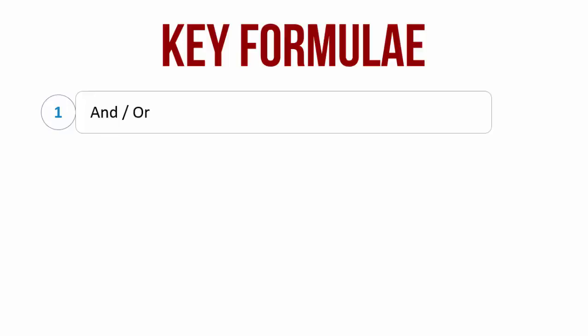That is, I have two events. One is that I am picking up a blue ball. Second is that I am picking up an orange ball. An AND relationship is that I am picking up a blue ball and an orange ball. On the other hand, an OR relationship signifies that either one of the events or both the events can occur.